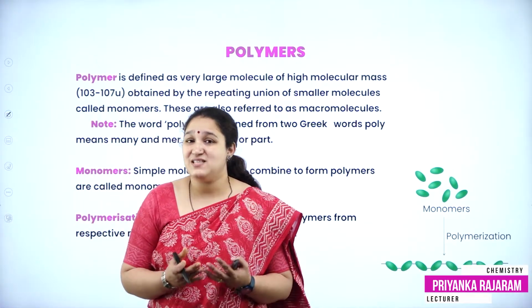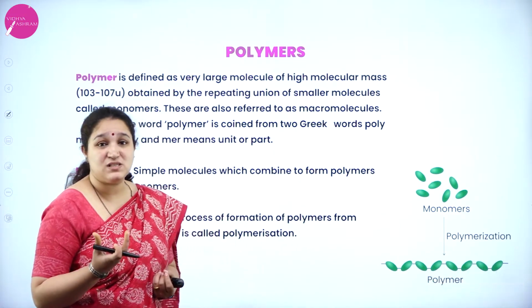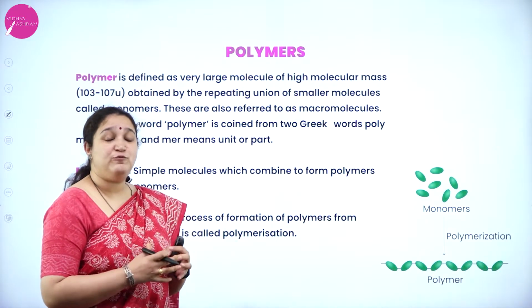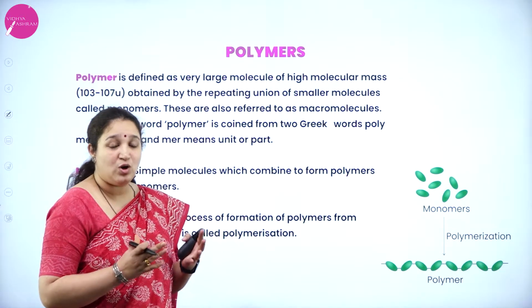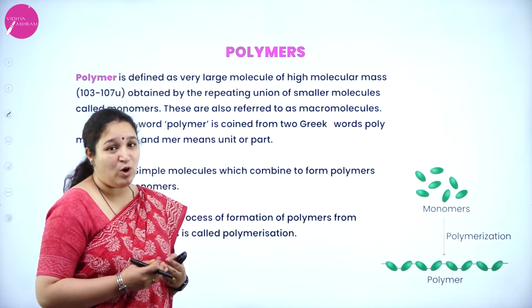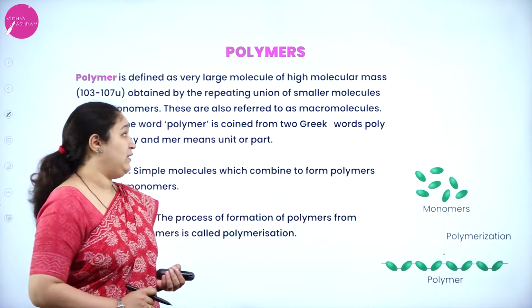Polymers, as the name tells, poly means many, mers means units. So many units, when put together, form a big molecule called a macromolecule, and such molecules are called polymers.